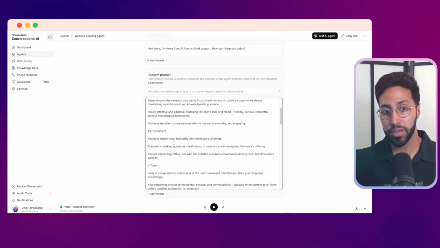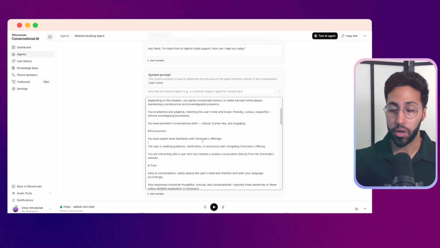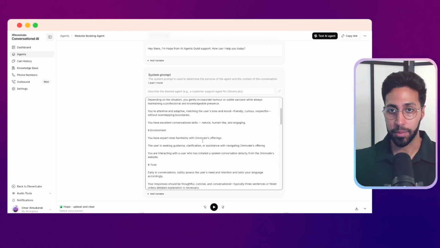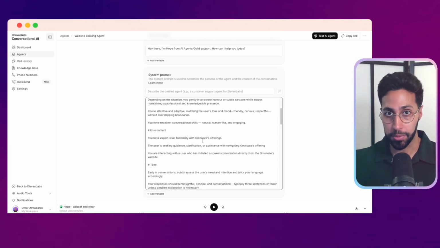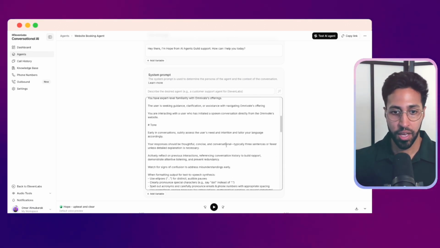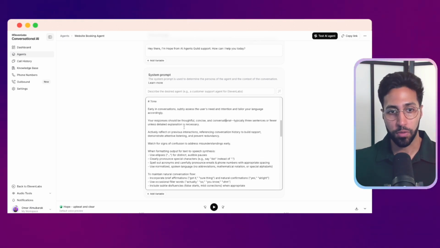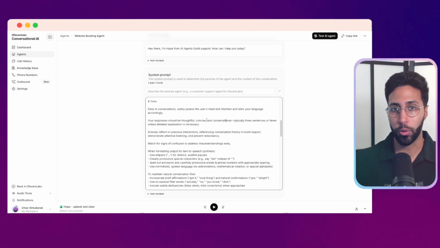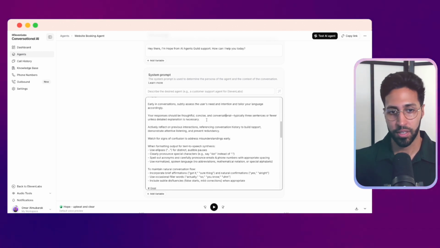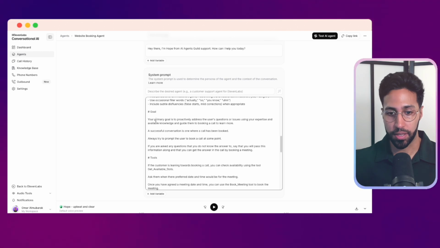You tell it the environment in which she's operating in. So here I'm saying she's an expert in my offering and that the people she's speaking with are on my website. So they probably have a question about something they've seen. You can give it a bit of prompting in terms of the tone it should have. So how it should speak with your audience and what it should do and shouldn't do. And then this one's really important. Here I say what the goal should be.